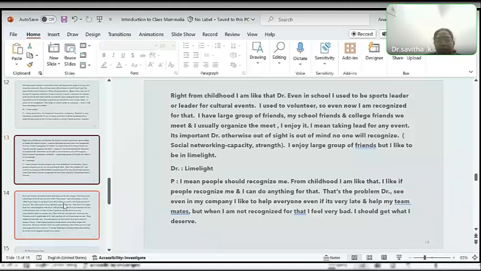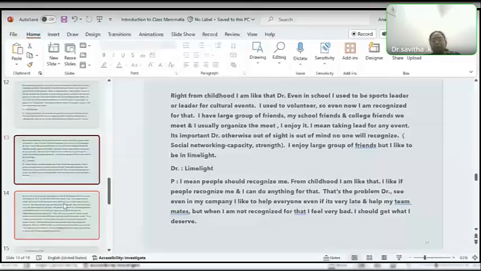Limelight? I mean, people should recognize me. From childhood, I am like that. I like if people recognize me and I can do anything for that. That's the problem. See, even in my company, I like to help everyone. Even if it's very late, I help my teammates, but when I'm not recognized for that, I feel very bad. I should get what I deserve.